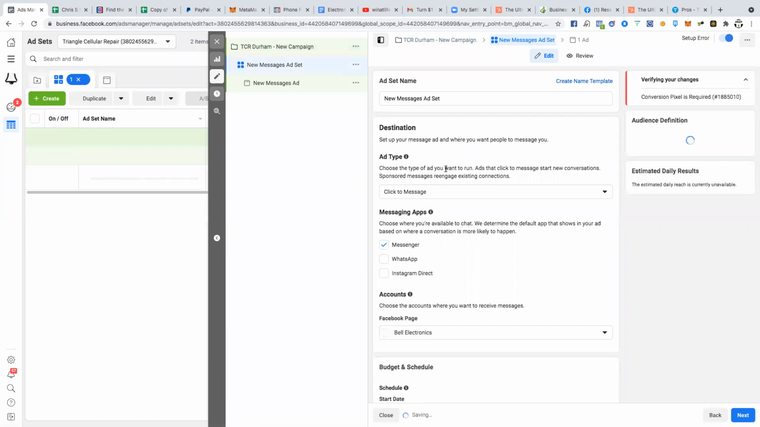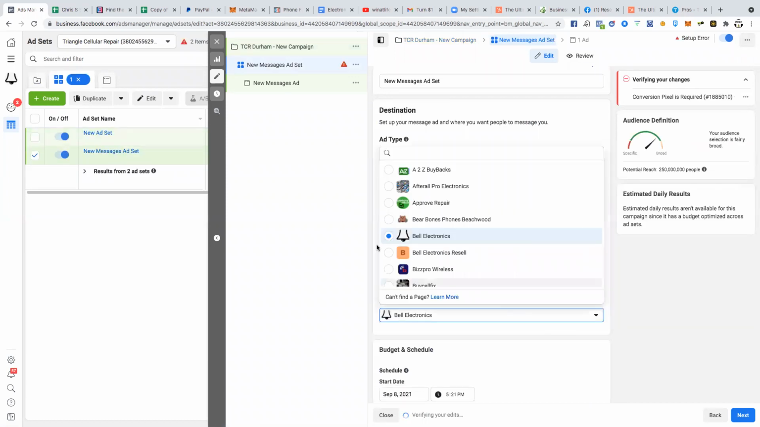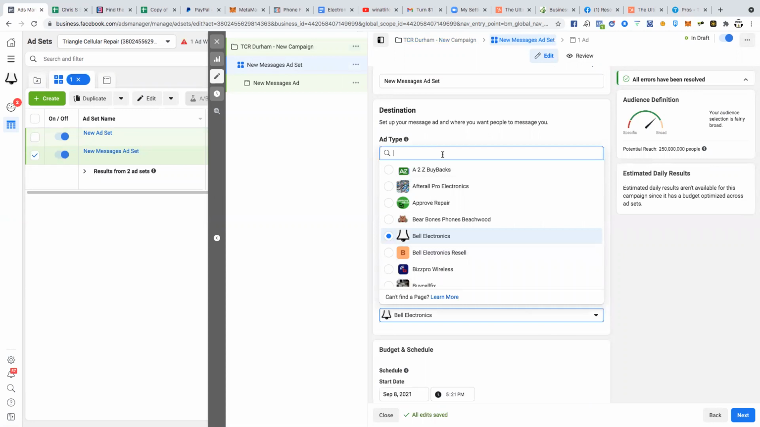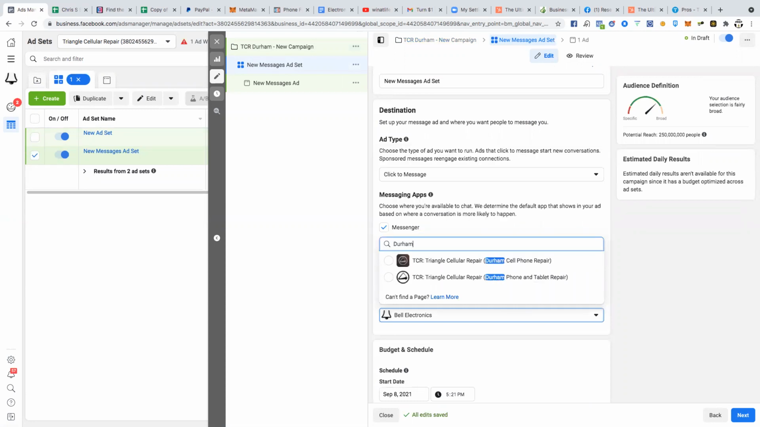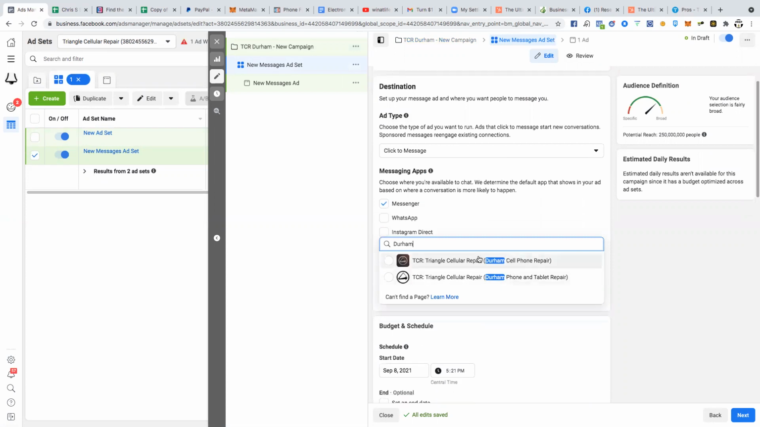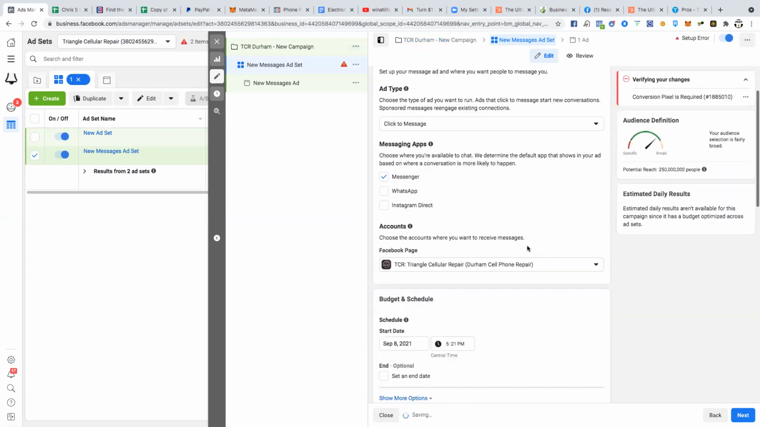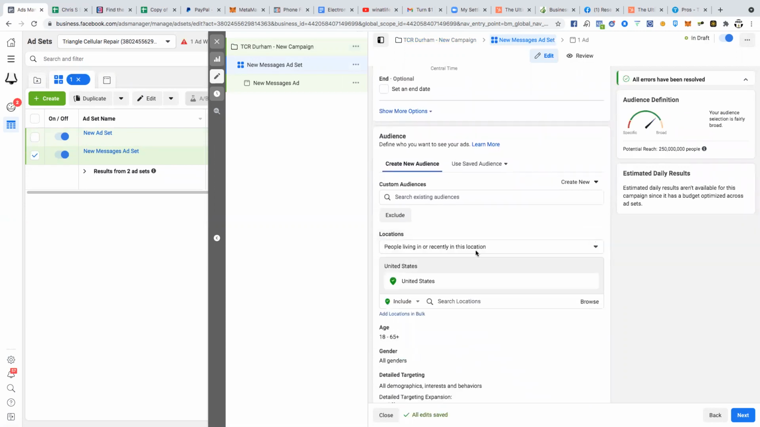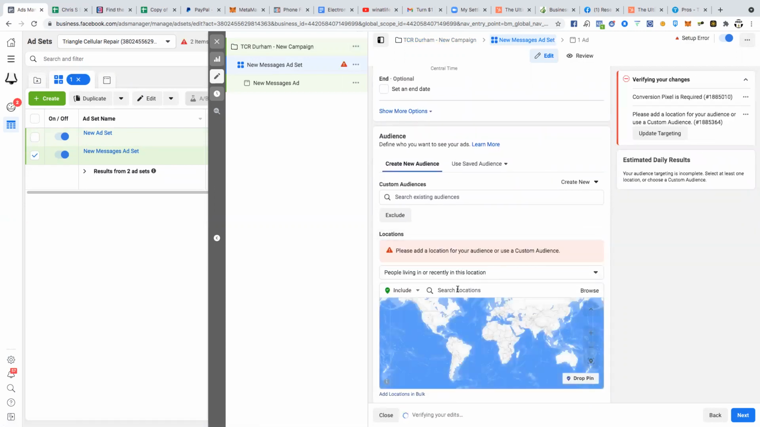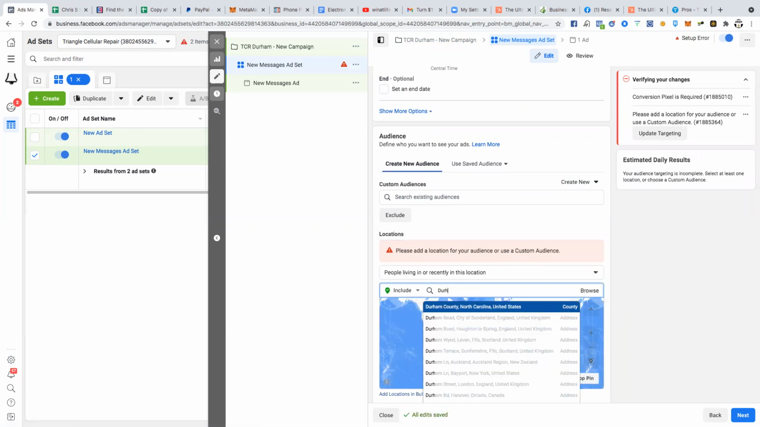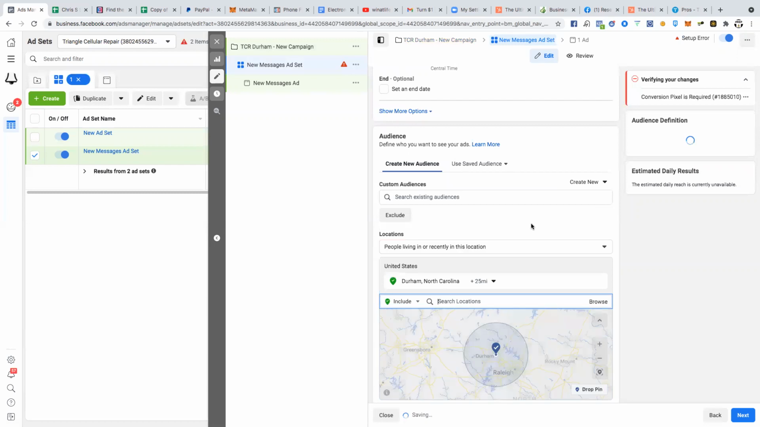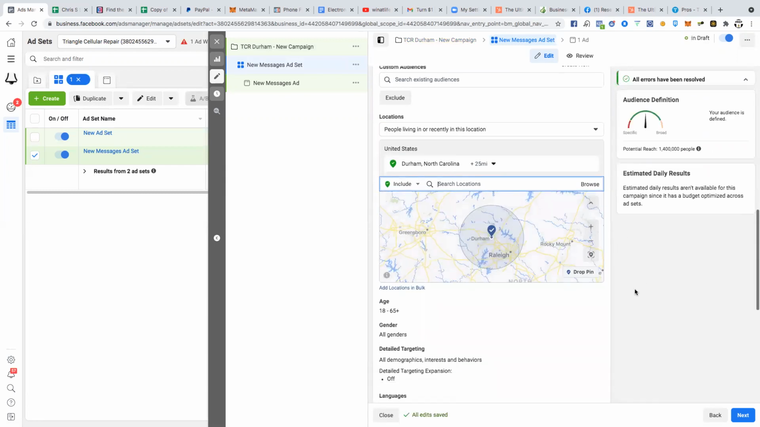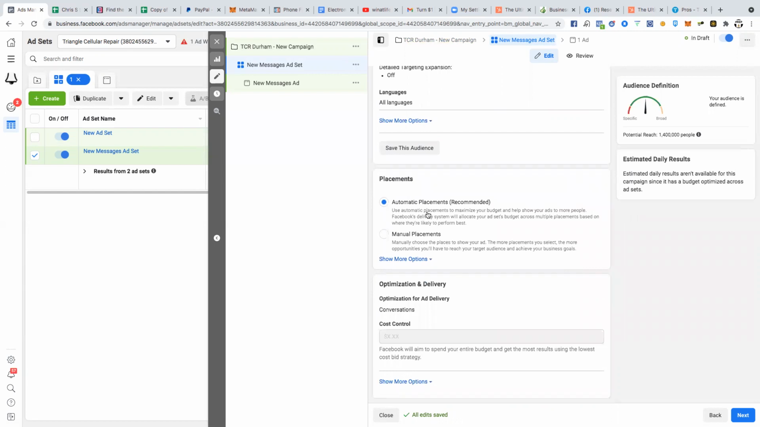I always like to start off with $5 simply because it forces Facebook to actually give me results. So let's do Durham Cell Phone Repair. And this is in, we're going to select the place that it is in. So this is Durham, North Carolina. I want to keep a 25-mile radius. We want to do automatic placements, of course. And as we can see, there are 1.4 million people out here in Durham, North Carolina.